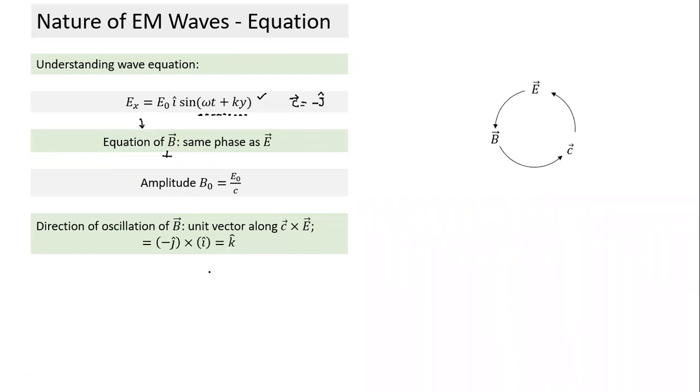Now let's try and write an equation. How do I write the equation? This is the amplitude term. This direction term, where did we get it from? We got it from the cross product in this system. So I got k cap from here, and this term will always remain the same. So when we have to find B, we have to find only two terms here. We need to find this amplitude, and we need to find this direction. The rest of the terms remain the same. So that's how, if the E equation is given, we can find B.